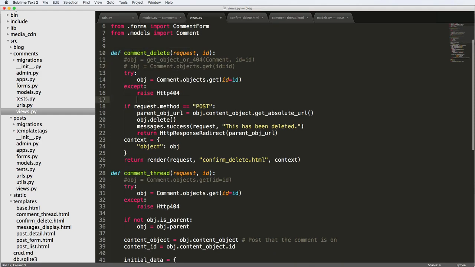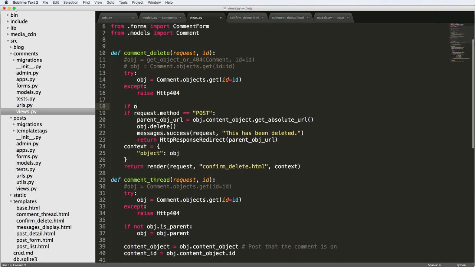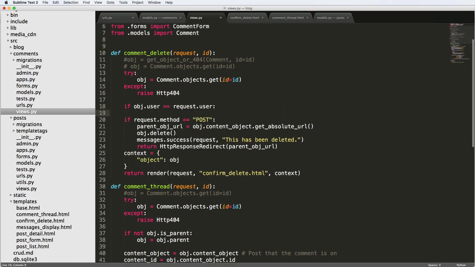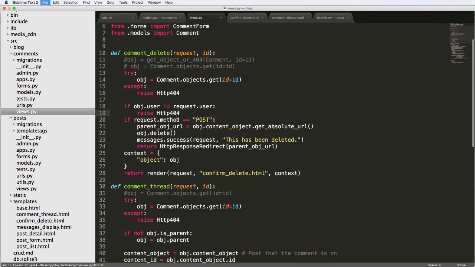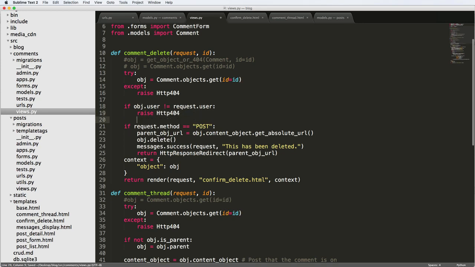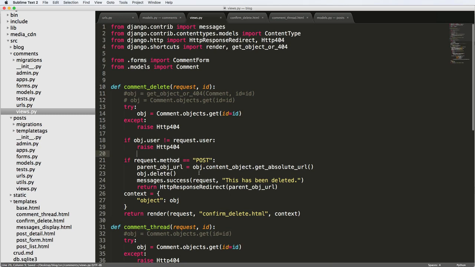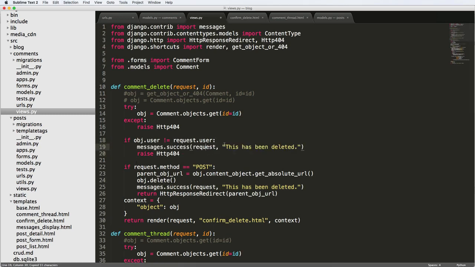And what I want to do here now is I'm going to say if object.user equals request.user, then we will pass. Or instead, I'll do the inverse of that. I'll say if it's not equal to the requested user, then we'll raise the Http404. All right, so all that's doing here is checking to make sure that this user has permission, and we could even write a message in here saying that the user does not have permission.